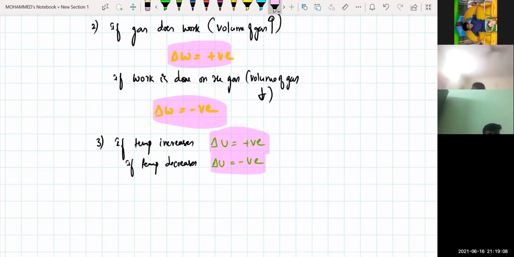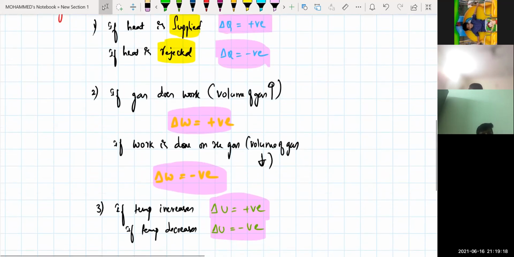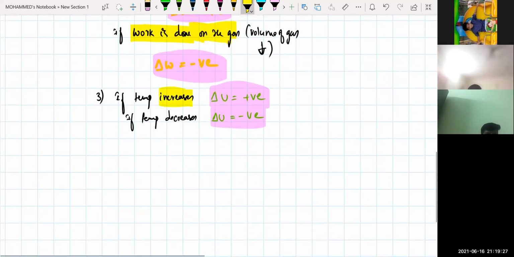Work done when it is positive, when it is negative, as well as delta Q when it is positive and when it is negative. When heat is supplied, it is positive. When it is rejected, it is negative. When the gas does the work, then work done is positive. When work is done on the gas, then work done will be negative. If temperature increases, then delta U is positive. If temperature decreases, delta U will be negative. Is it clear?